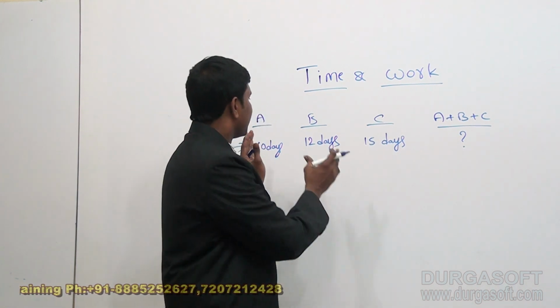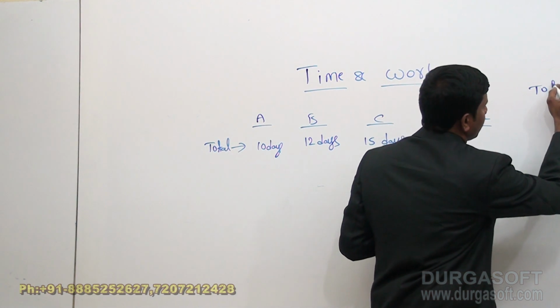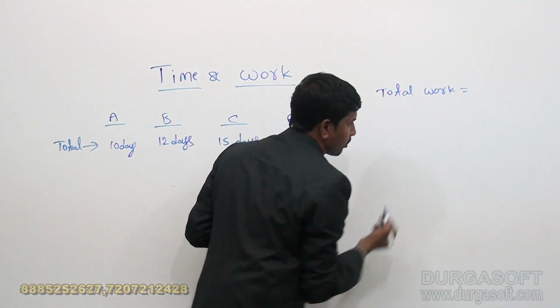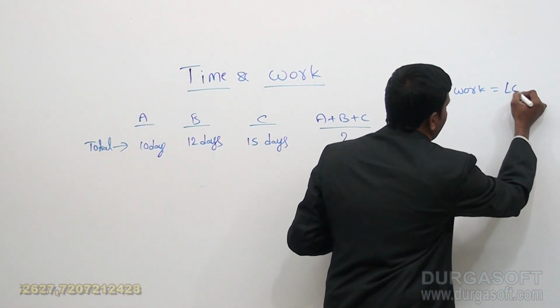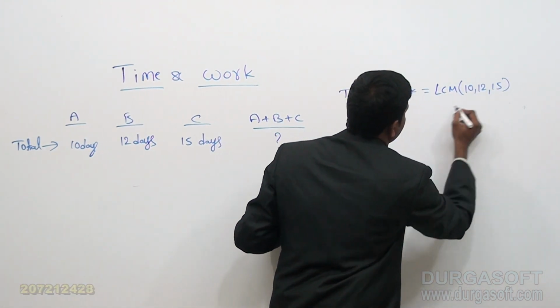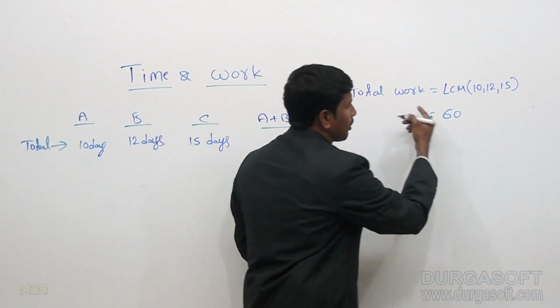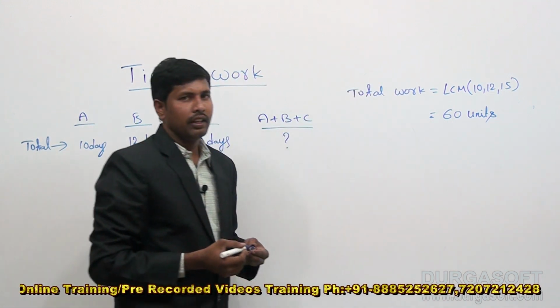So the total work is equal to the LCM of 10, 12, 15, which is 60. So I am going to take the total work as 60 units.